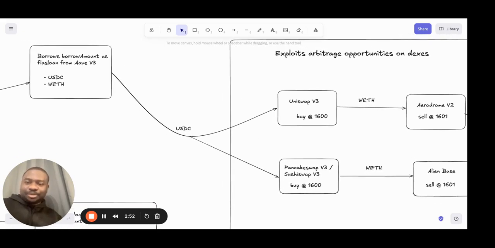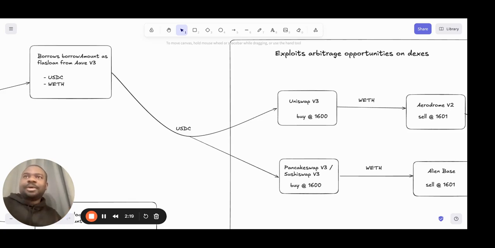Now, there's a protocol called Aave, and there are many other protocols too that give you flash loans. Flash loans are just normal loans, and in this case, you don't have to put down a collateral. You can borrow as much as you want, provided that you are able to repay this flash loan within the same transaction, within the same block.